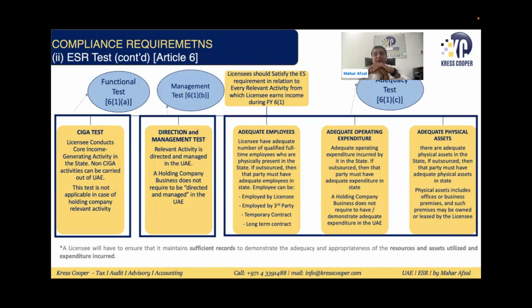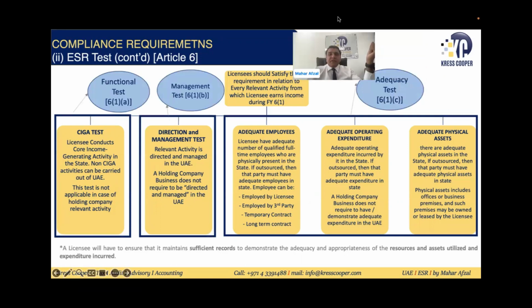So 3 tests, as I highlighted, basically one is the functional test, which is the SIGA test. One is the management test. Third one is the adequacy test. In the adequacy test, adequate employees, adequate expenditures, and adequate physical assets. If the entity is satisfying all these tests, it will be assumed that the entity has complied with the ESR requirement.